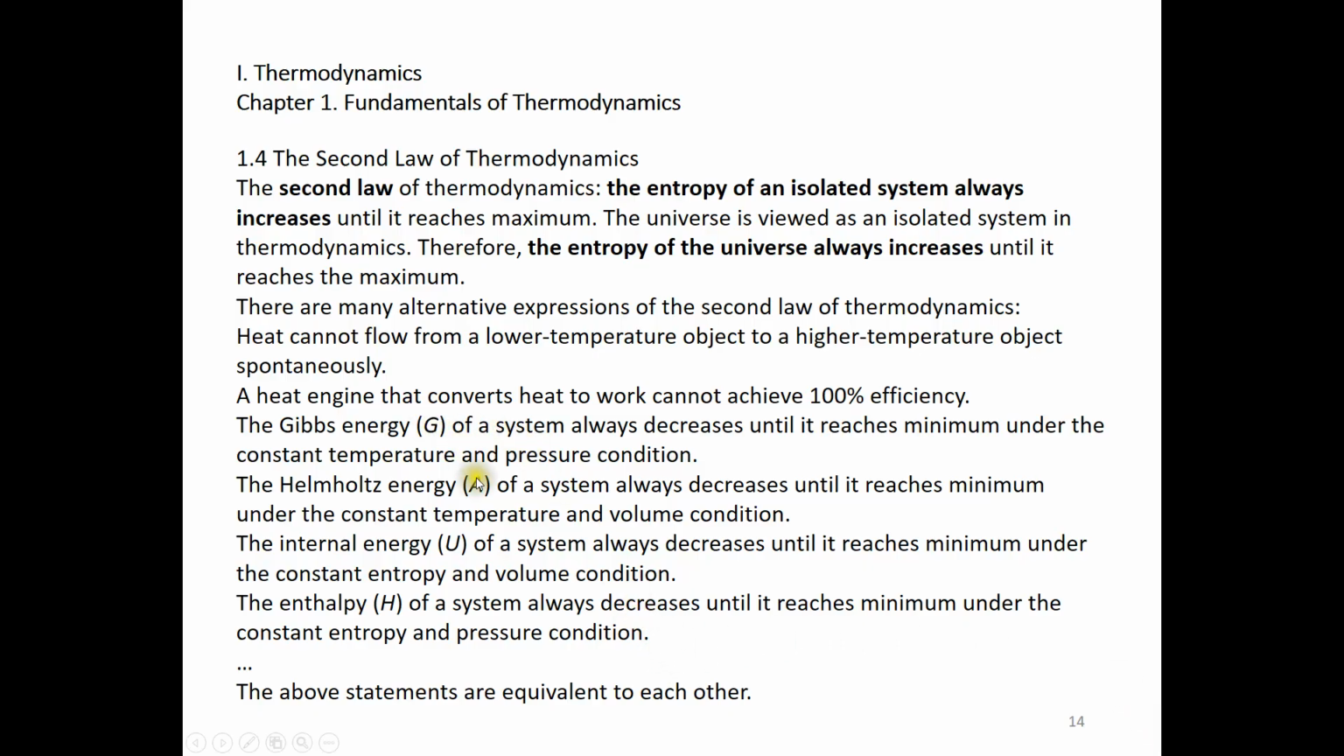Again, we can use G, A, U, or H as the criteria for determining if a reaction or a physical change can proceed spontaneously, but we need to pay attention to the conditions. If you use G, it's got to be constant temperature and pressure condition. If you want to use A, it's got to be the constant temperature and volume condition. If you want to use U, it has to be constant entropy and volume condition. If you want to use H, it has to be constant entropy and pressure condition. So we can eventually prove all those statements are equivalent to each other.